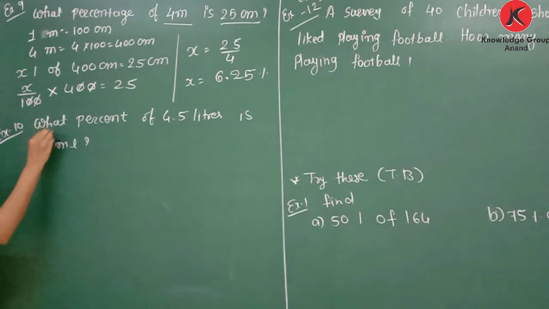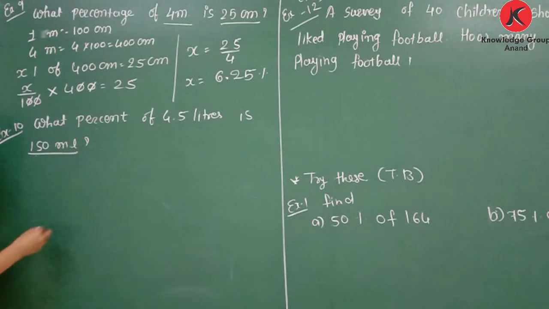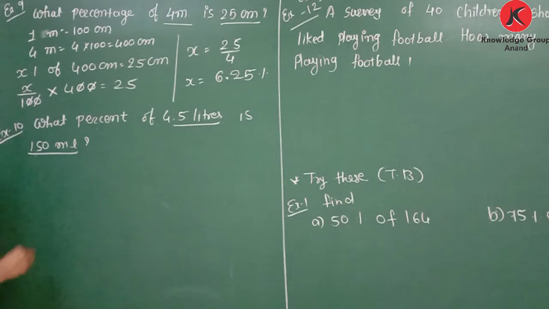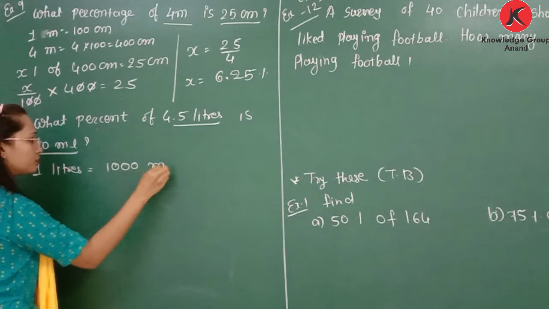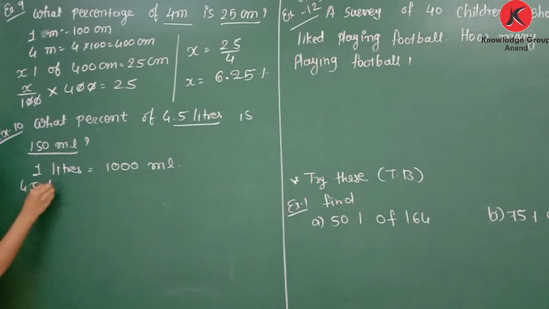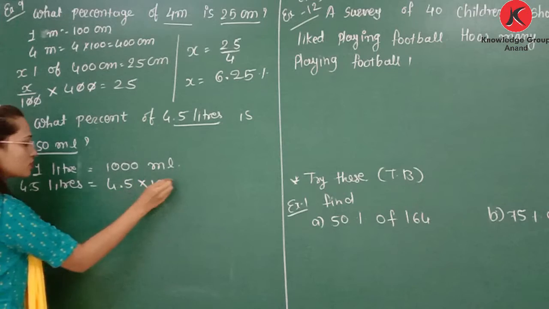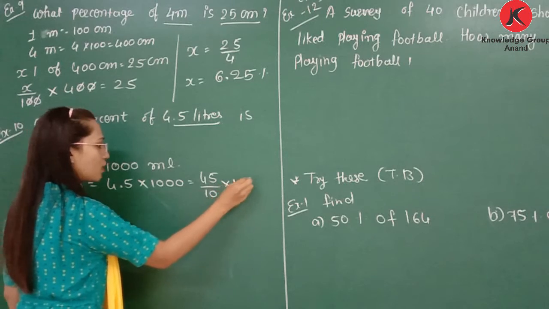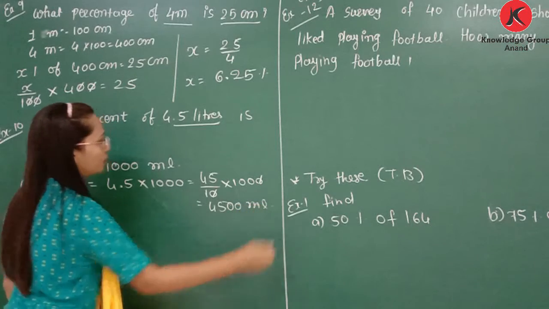Now next one. What percent of 4.5 liters is 150 ml? One unit is in ml and one unit is in liter. So conversion. Now which unit will we convert? Liters into ml. 1 liter is equal to how much ml? It is 1000 ml. So 4.5 liters is equal to 4.5 multiplied by 1000. So 4.5 can be written as 45 by 10 multiplied by 1000. 0 will be cancelled. So it is 4500 ml.